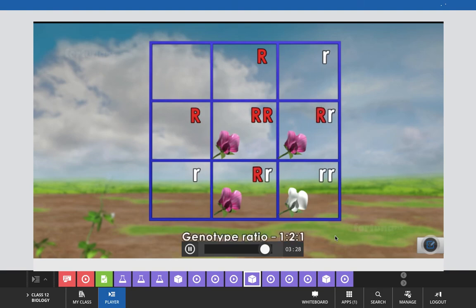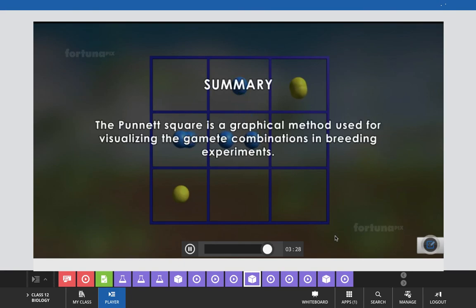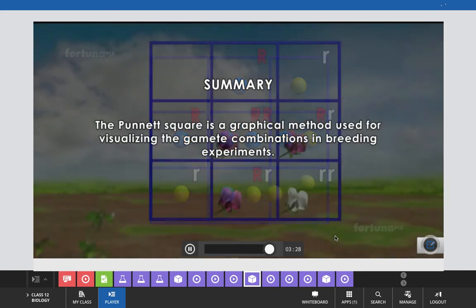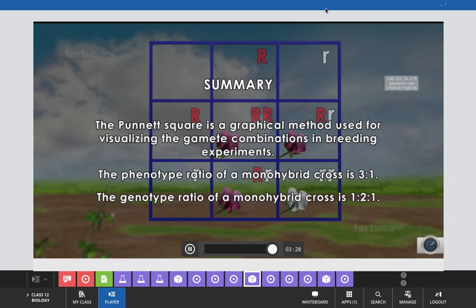The genotype ratio of a monohybrid cross is 1:2:1. Summary: the Punnett square is a graphical method used for visualizing the gamete combinations in breeding experiments. The phenotype ratio of a monohybrid cross is 3:1. The genotype ratio of a monohybrid cross is 1:2:1.